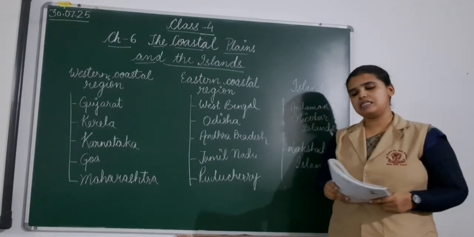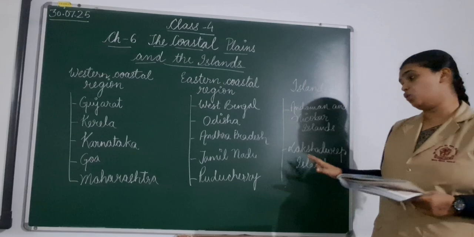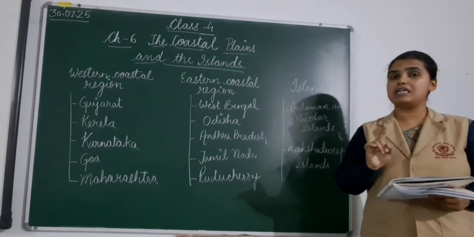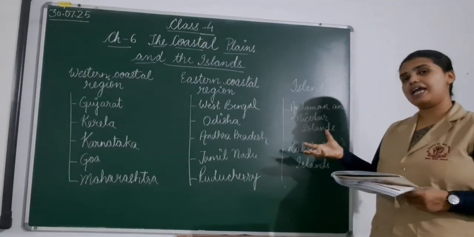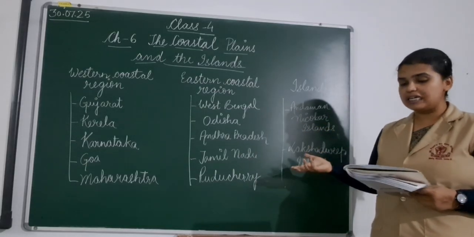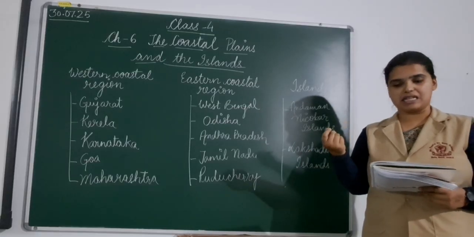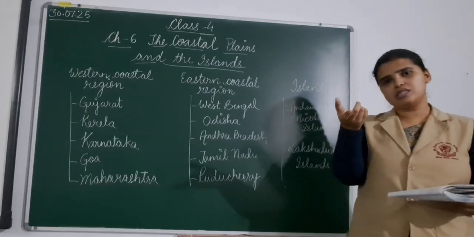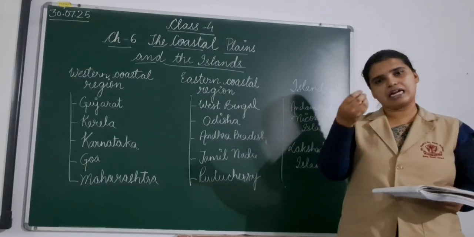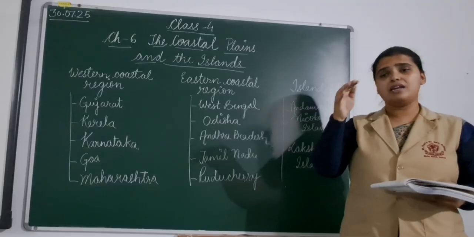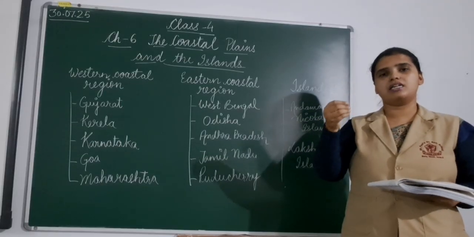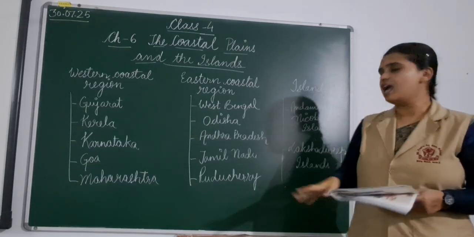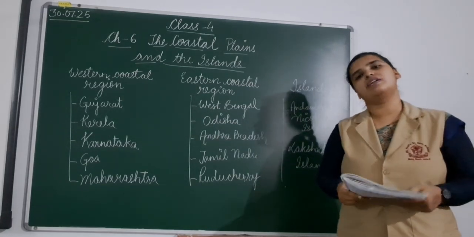This group of islands is surrounded by coral reefs and lagoons. Lagoons, I have already taught you in the southern plateau, are basically salt water lakes which lie near the coast. Coral reefs are hard, colorful substances formed from the skeletal remains of tiny sea creatures. When these tiny sea creatures die, their skeletal remains form a layer, like a rock type of structure, that is called the coral reefs, and Lakshadweep Islands are surrounded by coral reefs and lagoons.